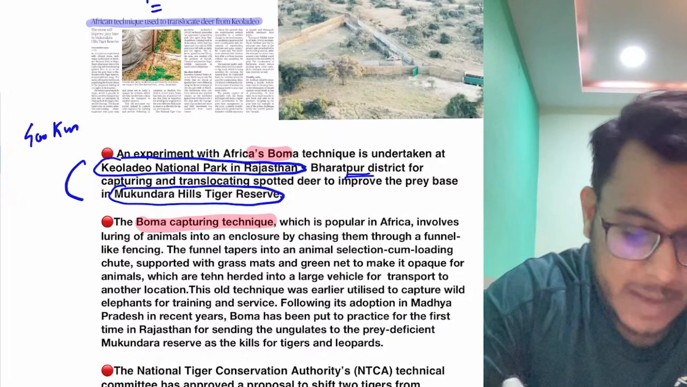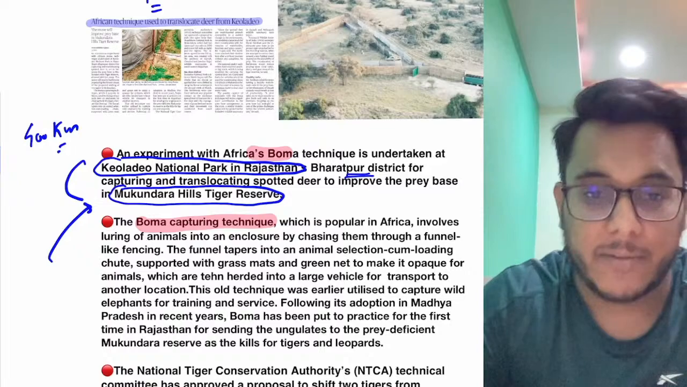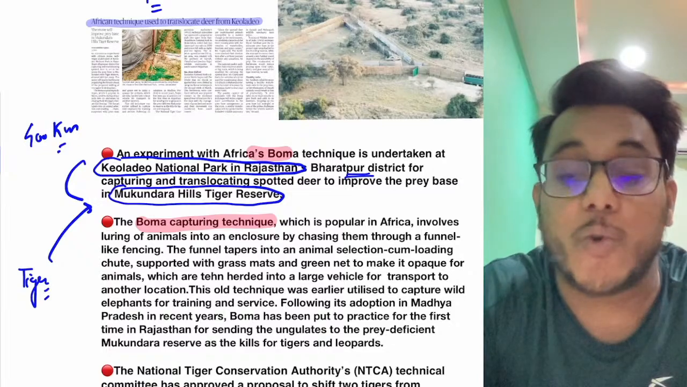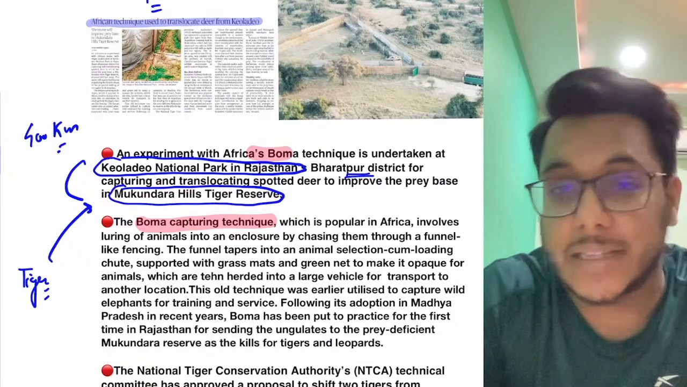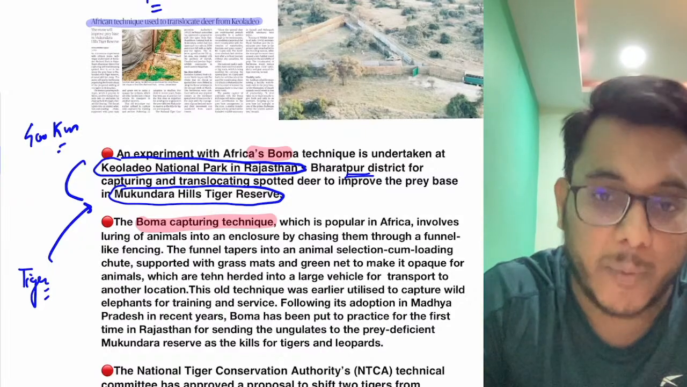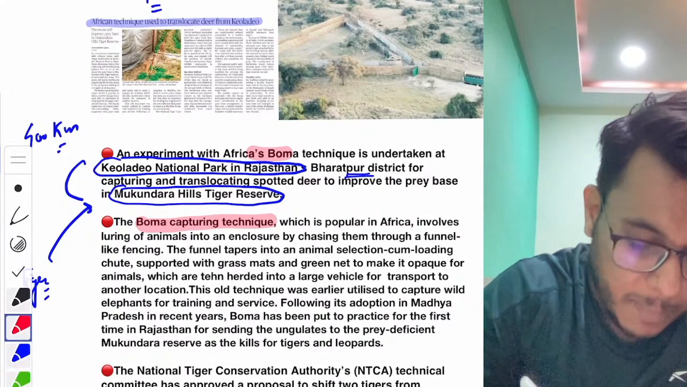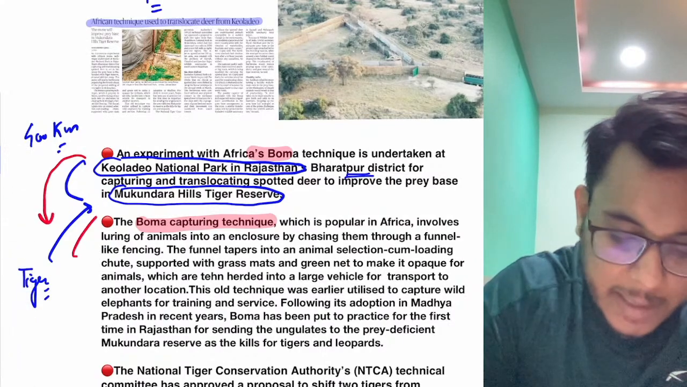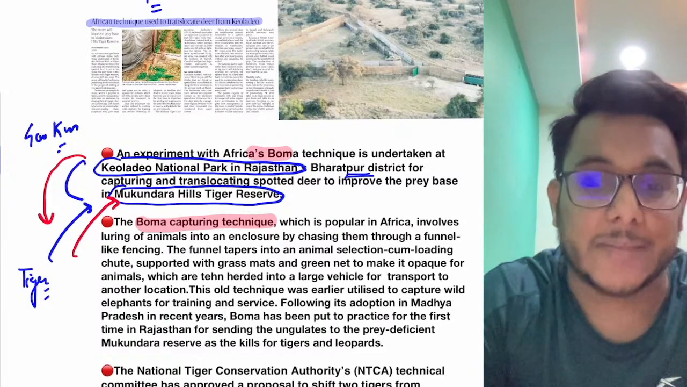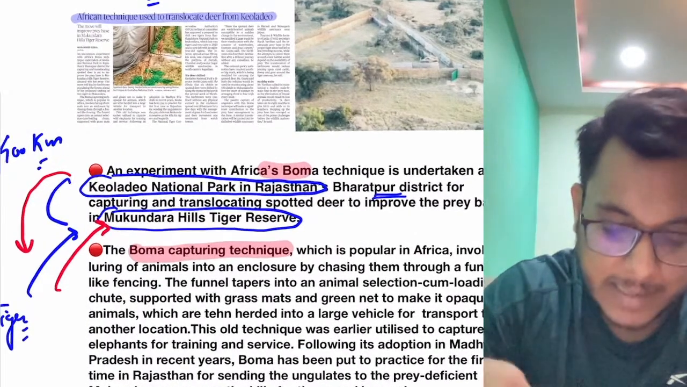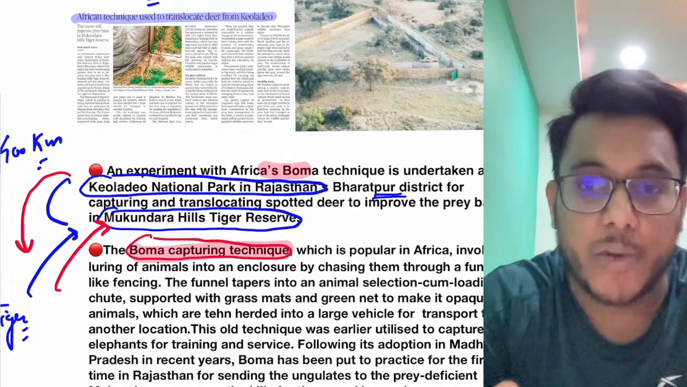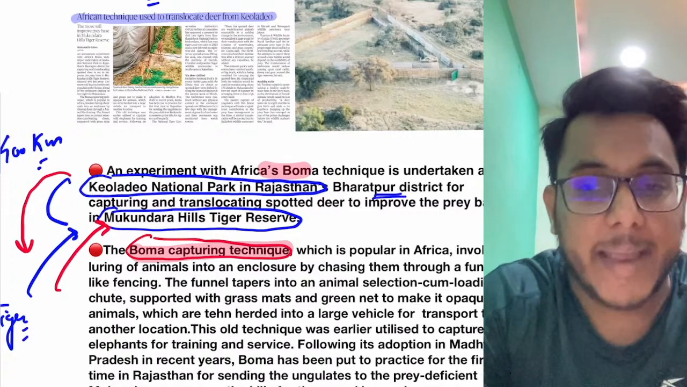400-kilometer distance is there. Now basically, in the Mukundra Hill Tiger Reserve, the tigers living there need certain prey. Okay, they need to have some prey food. Now there the population of the prey, the population of the deer, etc., has not been very high. So the proposal has been that from the Kyolo Deo National Park, the spotted deer will be translocated to the Mukundra Hill Tiger Reserve, where the tigers can feed on these deer. So for this translocation, the Boma capturing technique, which is a technique from Africa, has now been used. So let's understand what this Boma capturing technique is.